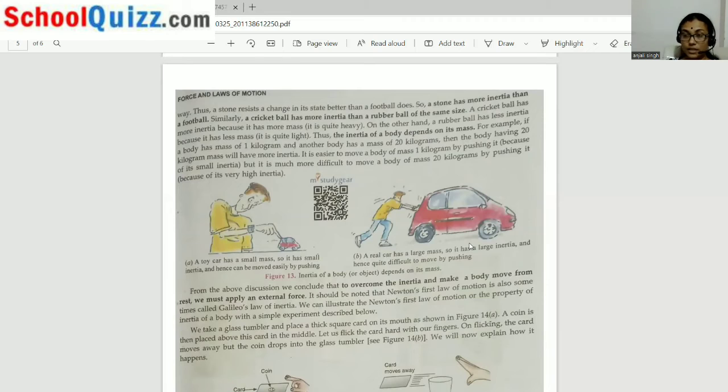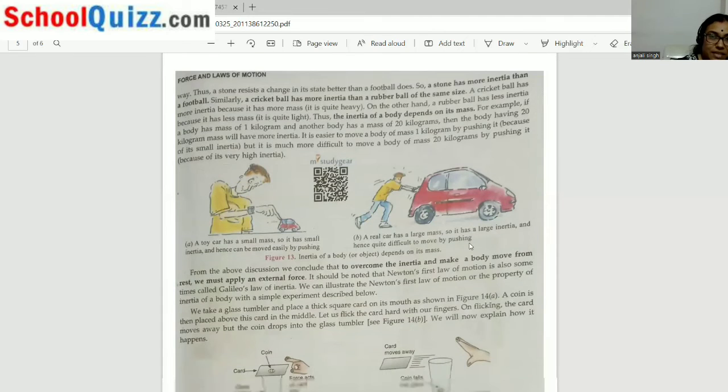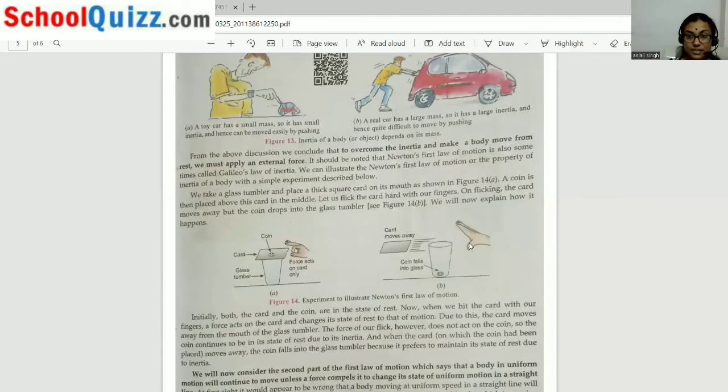Either it was the position of rest or it was the position of motion. Now, next is, that example is very important. Mostly it is coming in exam. The coin experiment, that is the first law of motion.